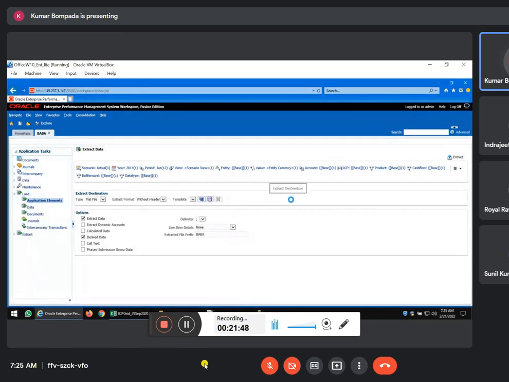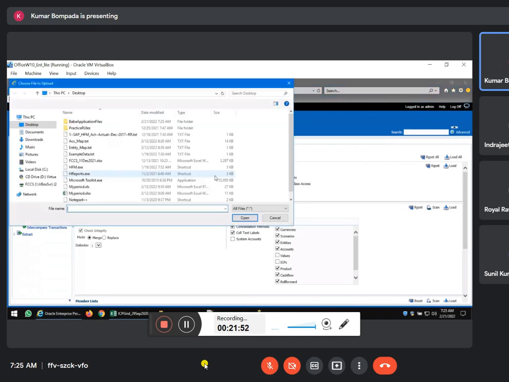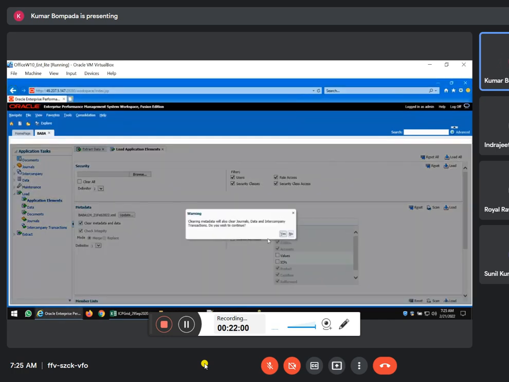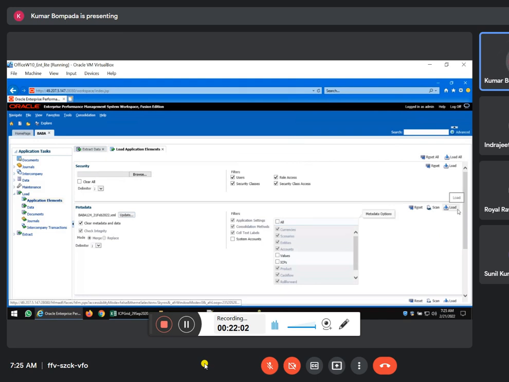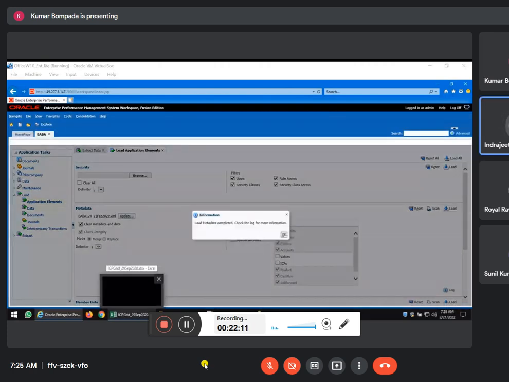I'm clearing the entire data. There might be a lot of data, so browse application files. Where is today's file? So clear all metadata. Yes, load.